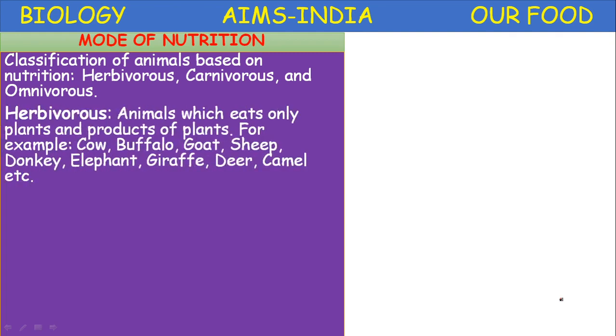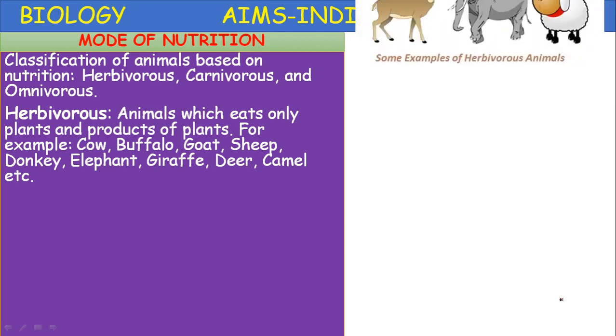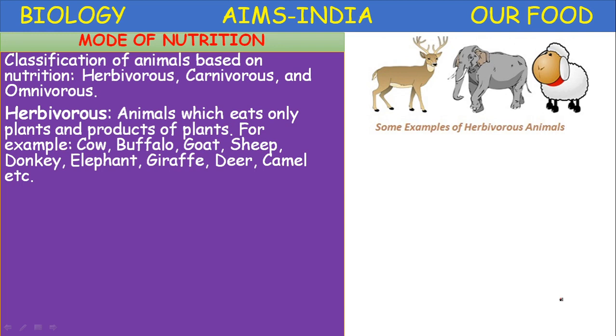Herbivorous animals, the animals which eat only plants and products of plants, are called herbivores. Example, cow, goat, sheep, buffalo, donkey, elephant, giraffe, deer, camel, etc. Some examples of herbivorous animals given here are deer, elephant and sheep.